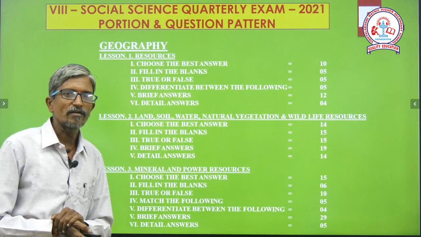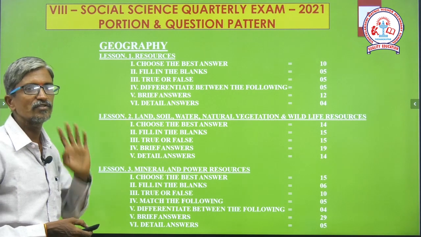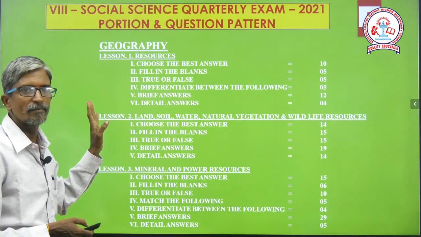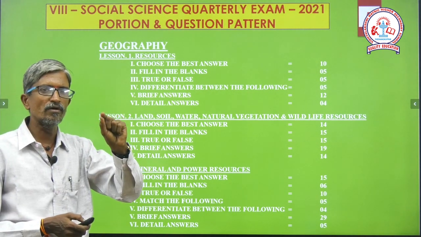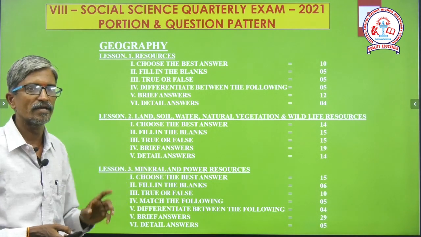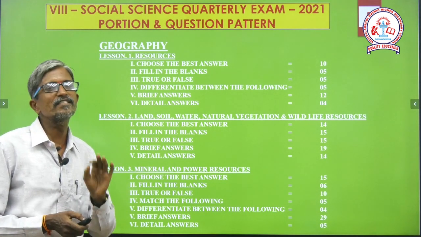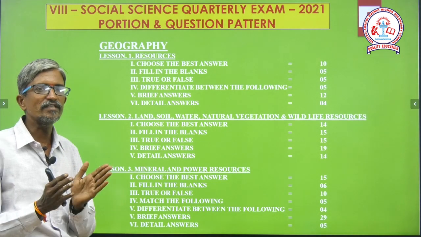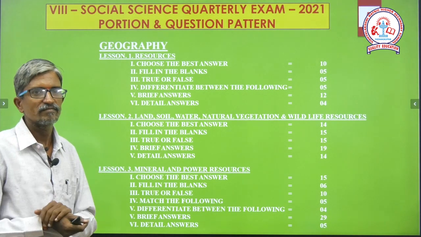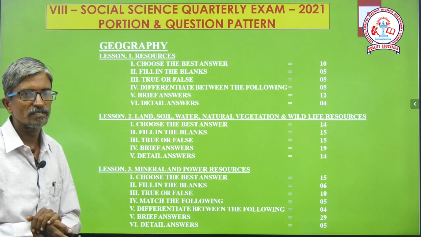Next, geography, chapter number 1, resources. Same pattern. Here one additional Roman is getting included. The additional Roman is differentiate the following. We need to differentiate 2 important titles. Very simple questions.